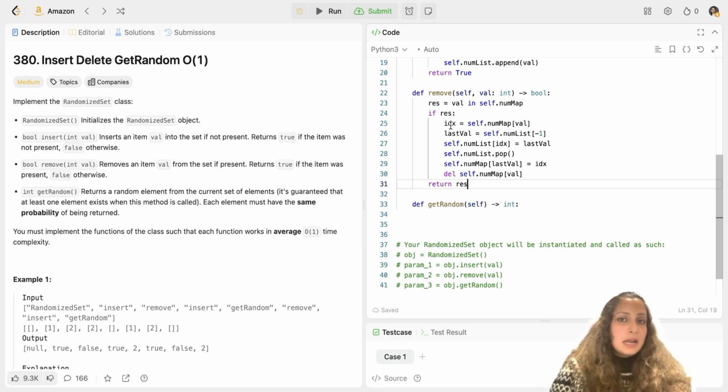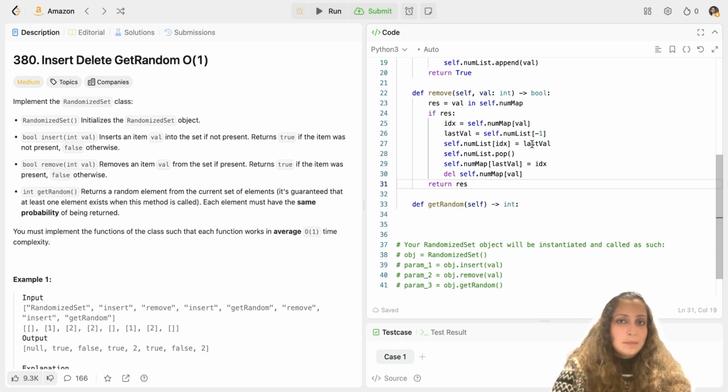So if my result value is true, I proceed towards the removal. I get the index value corresponding to the val value to be removed from the map, and that's what I did here. Then at that index, I moved the last value in my list. So I got the last val from my list, the very end index value, and then I inserted that last val in index here, where the value to be removed, val, was present. Now that has been done, I can pop the last value from the list.